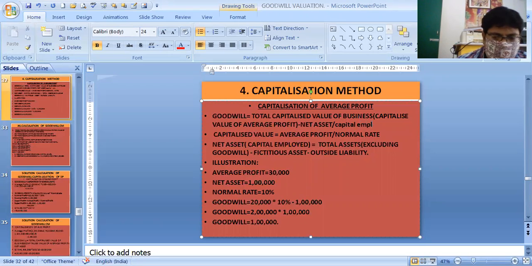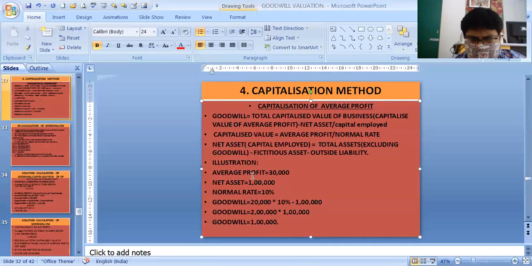Capitalized value is average profit by normal rate, and net asset, that is capital employed, is total asset excluding goodwill minus fictitious asset minus outside liability. We have done this about capital employed in our last video.